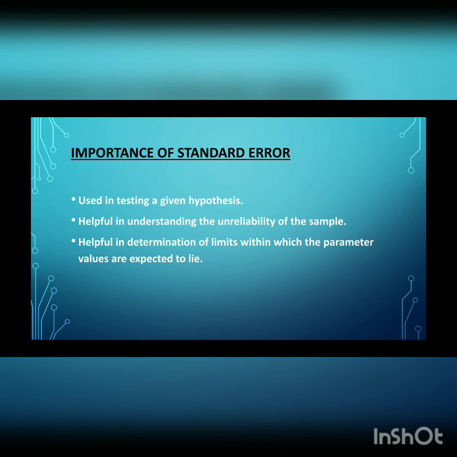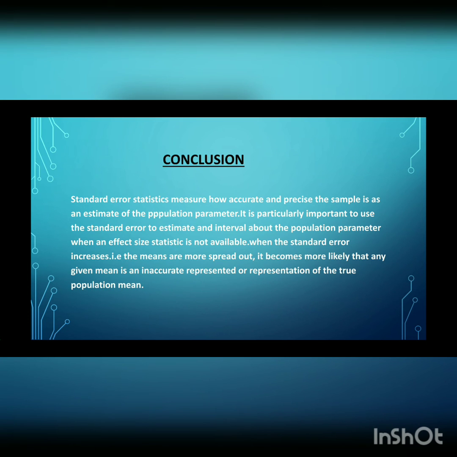So I would like to conclude by saying that standard error statistics measure how accurate and precise the sample is as an estimate of the population parameter. It is particularly important to use the standard errors to estimate an interval about the population parameter when an effect size statistic is not available. When the standard error increases, for example, when the means are more spread out, it becomes more likely that any given mean is an inaccurate representation of the true population mean.